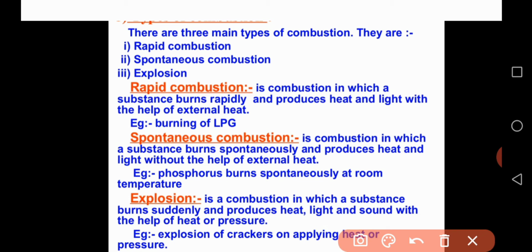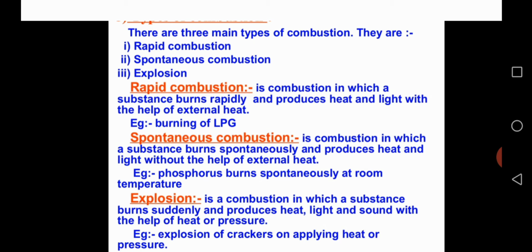What is the example for rapid combustion? That is the burning of LPG. Liquid petroleum gas, LPG, we store in gas cylinders, and we use LPG in our kitchens. That LPG burns very quickly. So that is a very good example for rapid combustion.